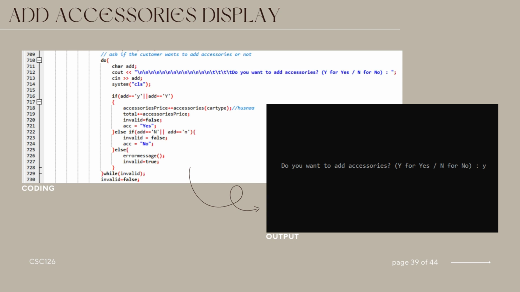The variable ACC is set to yes to indicate the accessories were added. If the user chooses not to add accessories by entering N, the loop exits, and ACC is set to no. In case of invalid input, the error message function is called to handle the error and guide the user to enter a valid option. Finally, the loop continues until a valid choice is made, ensuring a smooth user experience.